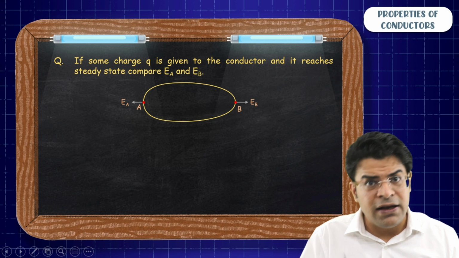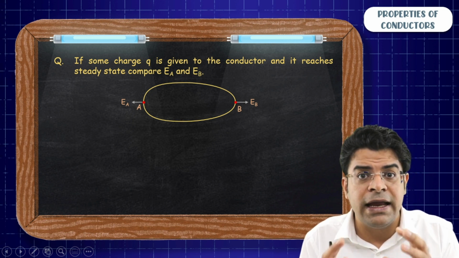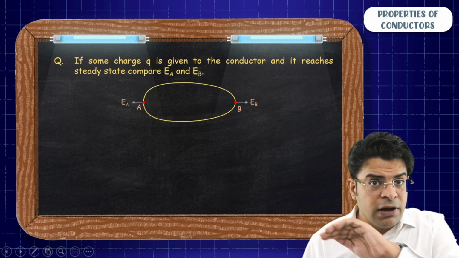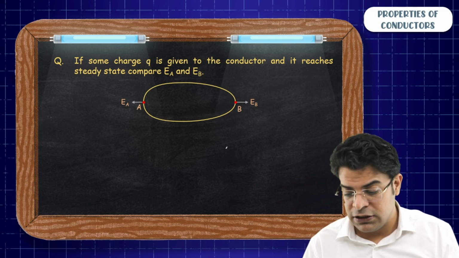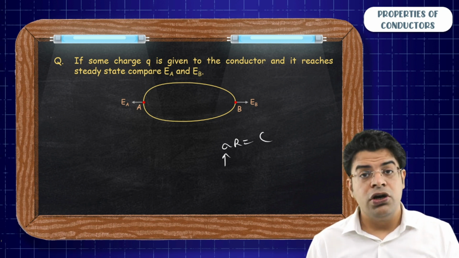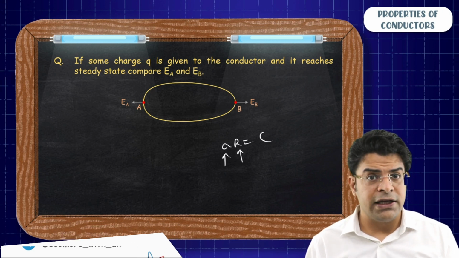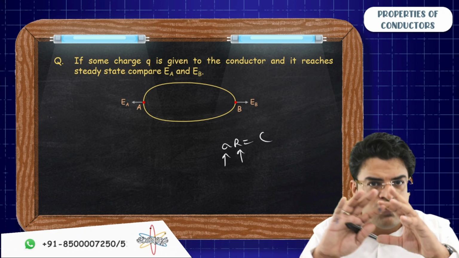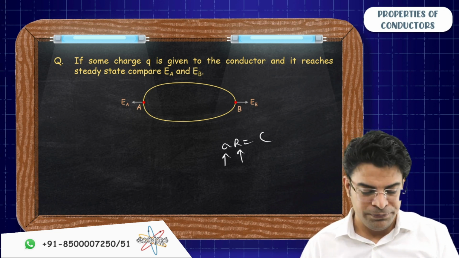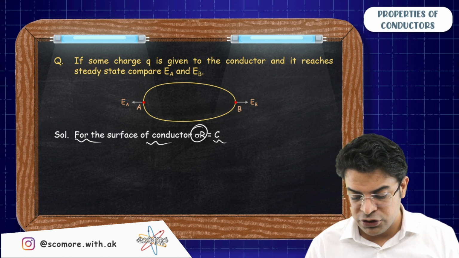And we have even learned that since the whole surface of the conductor acts like an equipotential surface, for the whole surface of the conductor sigma into r equals constant. It means that at a place, look at the surface charge density, look at the local radius, multiply them, and that will be constant for the entire surface of the conductor. So for the surface of a conductor, sigma r equals constant.